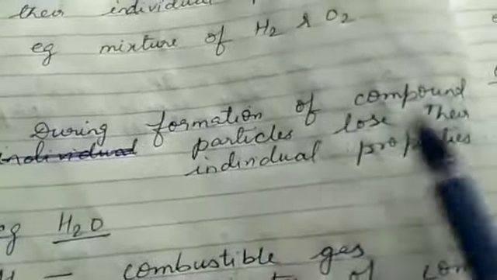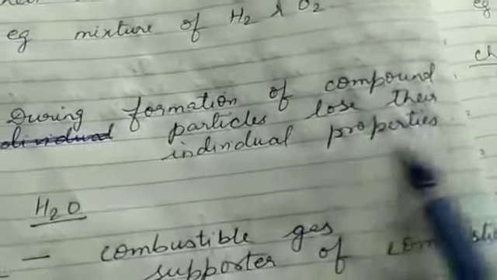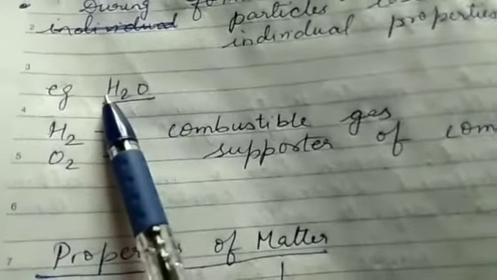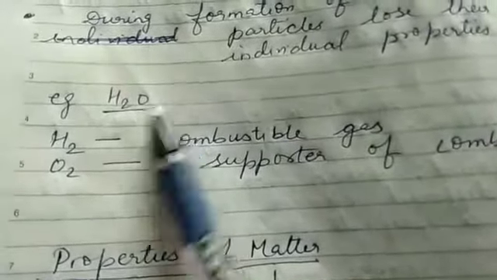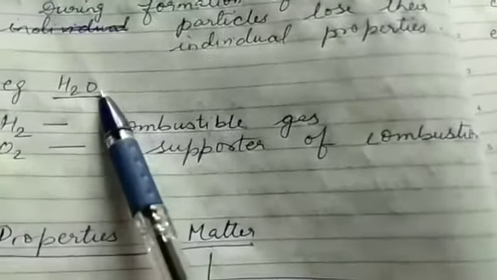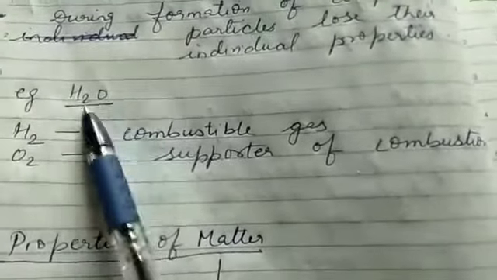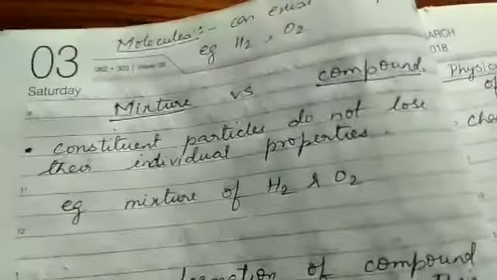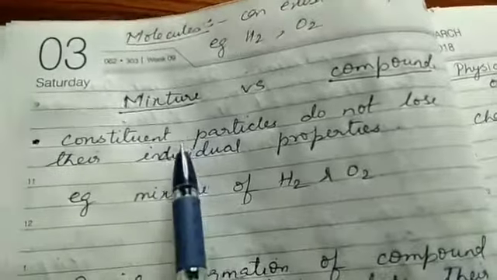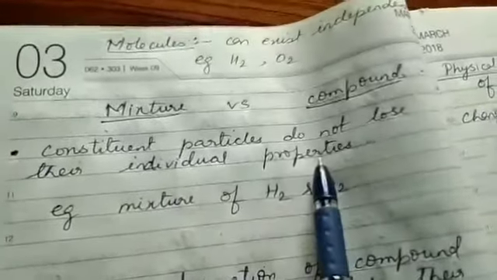Now, during formation of a compound, particles lose their individual properties. As I demonstrated, water is a compound, and water is made up of both hydrogen and oxygen. Hydrogen is a combustible gas, but water is not a combustible substance. Oxygen is a supporter of combustion, but water is not a supporter of combustion. You can see that when they have combined together to form a compound, both the particles have lost their individual properties and they show a new set of properties. So this is the difference between a mixture and a compound. In a mixture, the constituent particles do not lose their individual properties, while in a compound, they lose their individual properties and show a new set of properties.